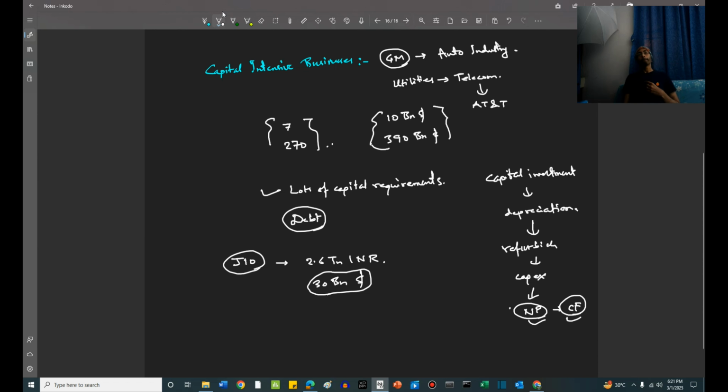Now, this is a lot of infrastructure spending, right? And what they did is, they converted the assets into an infrastructure investment trust, which is called the InvIT. You have heard about InvIT. They converted their assets into an infrastructure investment trust, which will guarantee a return of somewhere around 7-8%, I do not remember exactly. And they paid off the entire debt that they had taken up for building this infrastructure. The debt was itself in trillions of rupees, and they paid it off in this way.